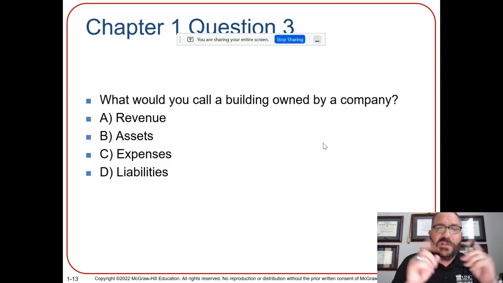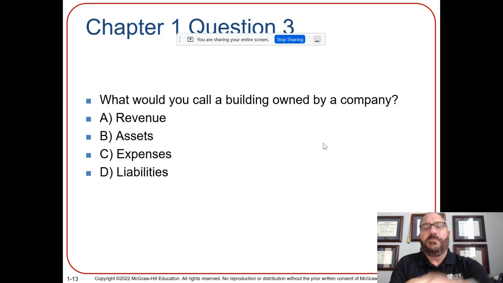This is chapter 1, question 3. It says, what would you call a building owned by a company? Okay, so remember, take that sheet of paper. This is question number 3. What would you call a building owned by a company?